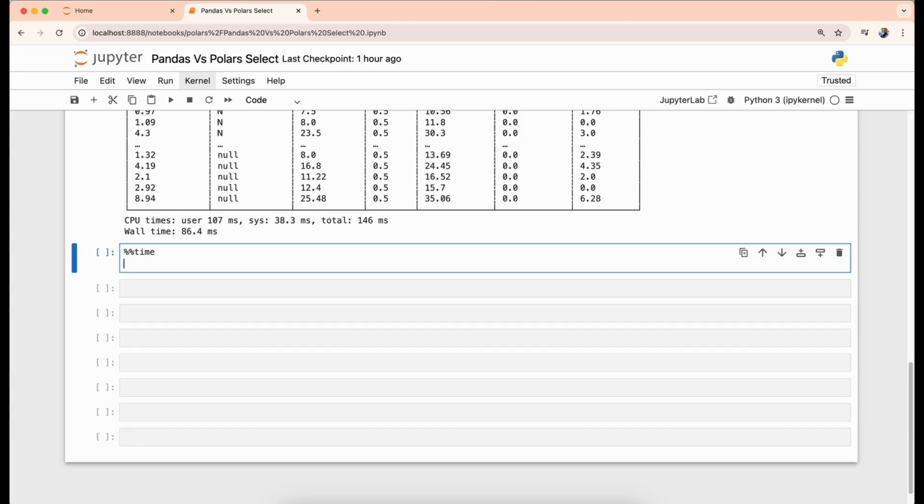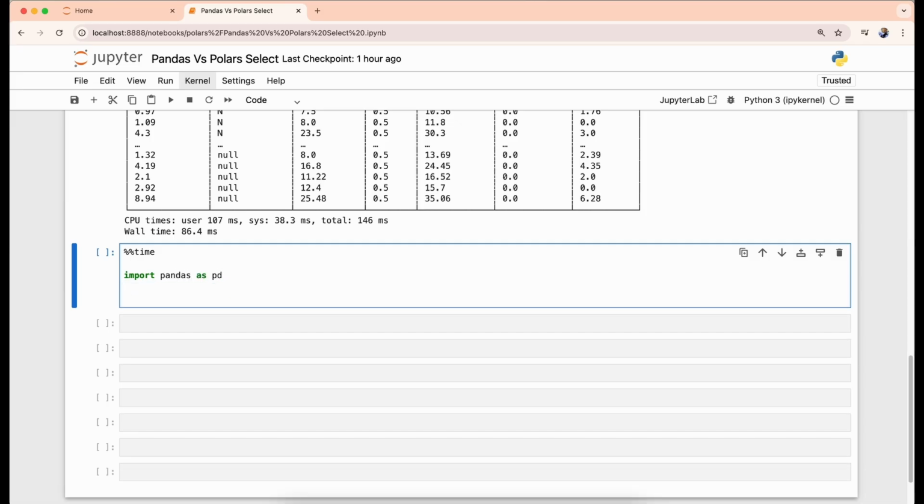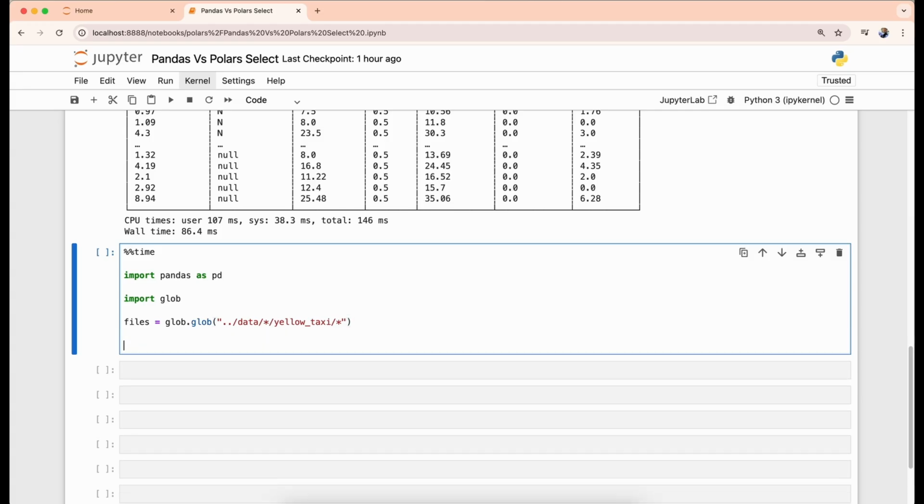Define pandas as pd. Now we need to import the glob package, which is available in Python by default and is usually used to take multiple files out of a folder and use them in pandas. That's one way of doing it. We are using glob to read all files and folders inside one particular folder. If I define my data, the data is for 13 years, from 2010 to 2023, for all months, and all files are available in our folder.